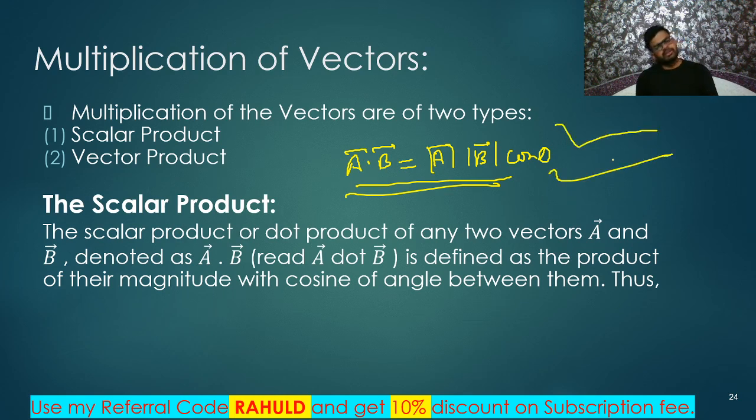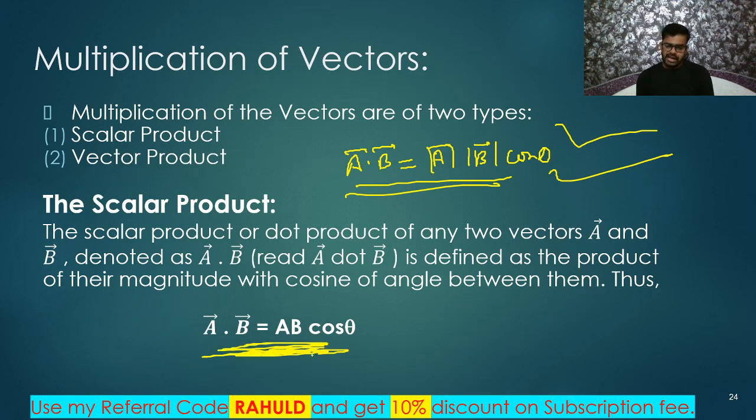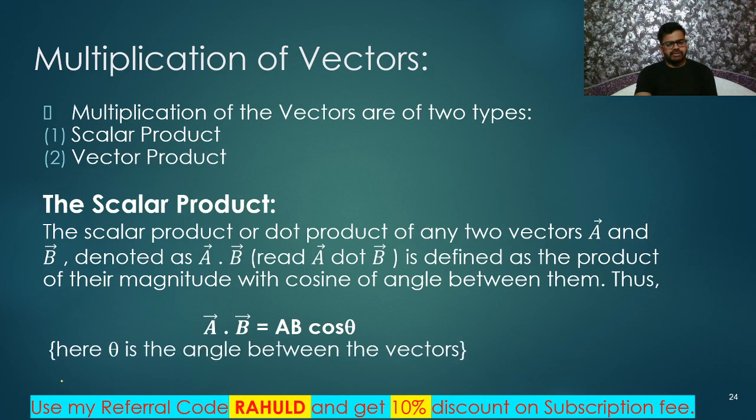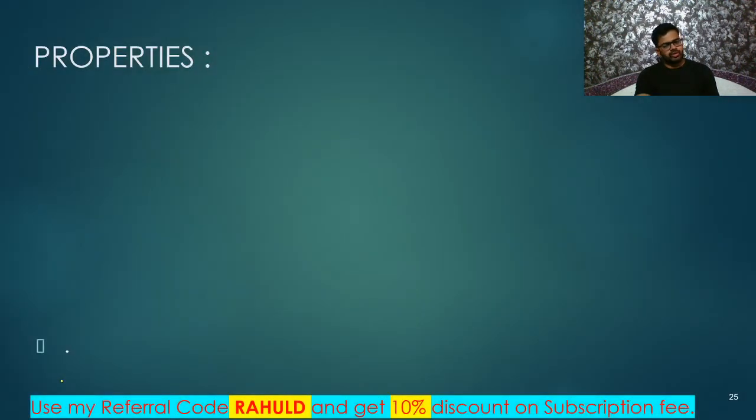You just remember this definition. That's enough, right? Yes. It is defined as the product of their magnitudes with the cosine of the angle between them, right? So a dot b is equal to ab cos theta. This is the formula you need to remember at any cost. Very, very important. Okay. Yes, so I think you got it very well, right? Theta is the angle between both the vectors.